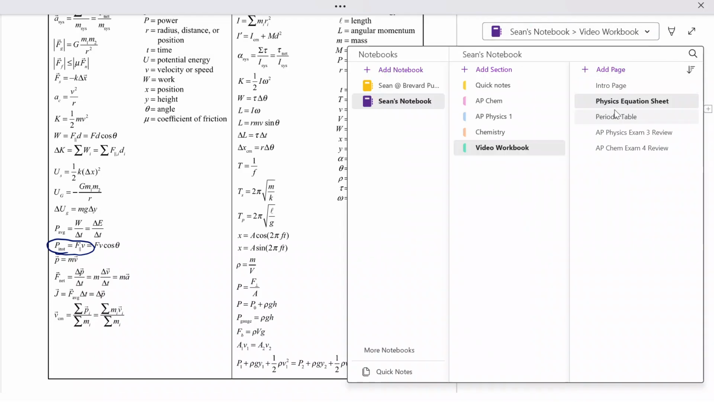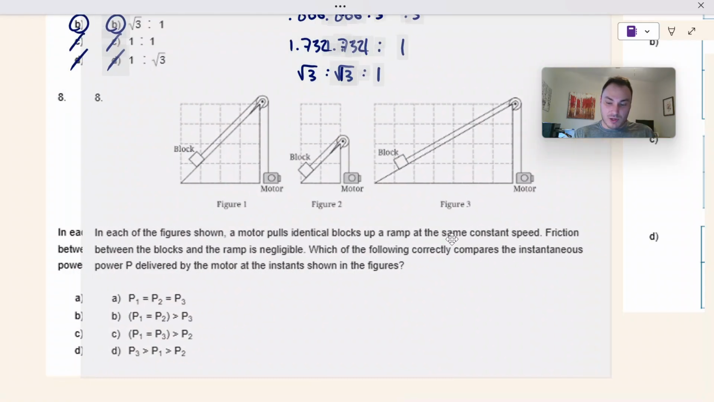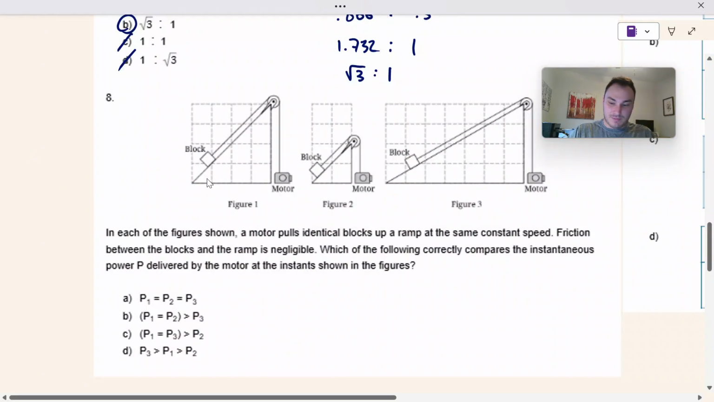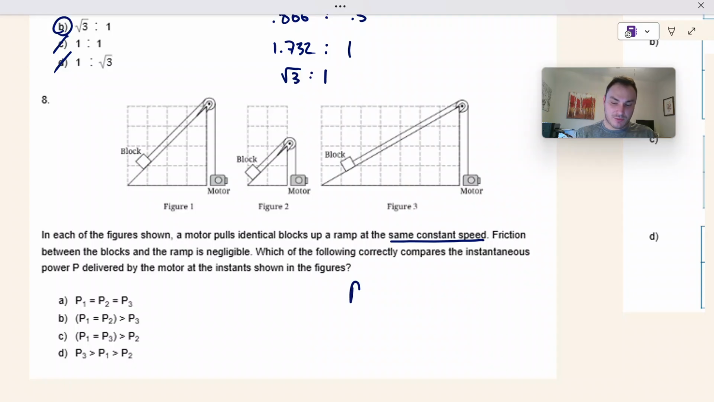So going back to our equation, all of these are moving at the same speed. It said that somewhere: the same constant speed. So if we're comparing the powers, it's just going to be a ratio of the force that's being put onto this block. I can see that figure 3 has the least amount of force because this angle is the most shallow.